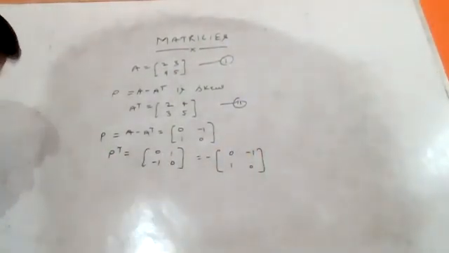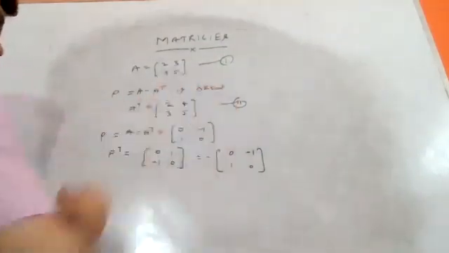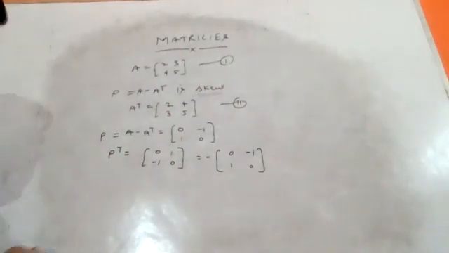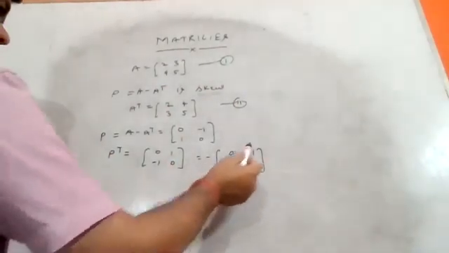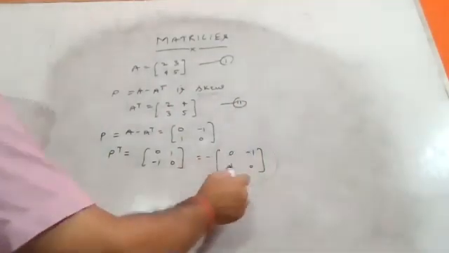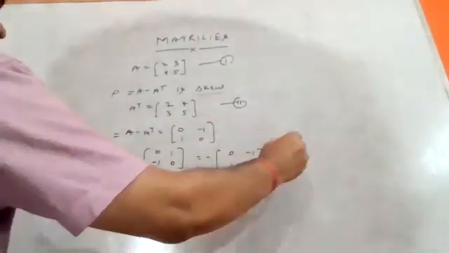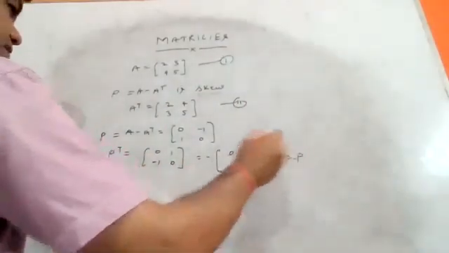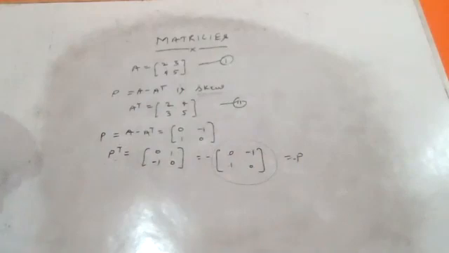Why do you take the minus sign here? Because you want to prove that this is skew symmetric, so we take it common from this side. If taken minus from this, you will get 0, -1, 1 and 0. This is your P. So P transpose is equal to minus P. We can say this is a skew symmetric matrix.